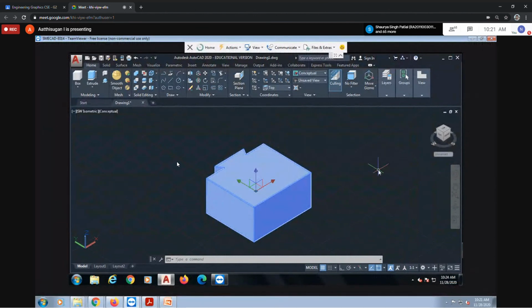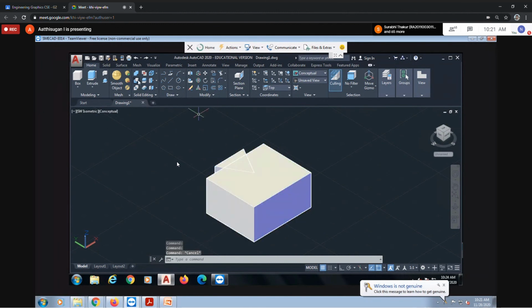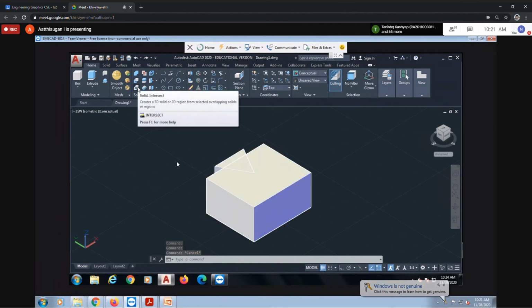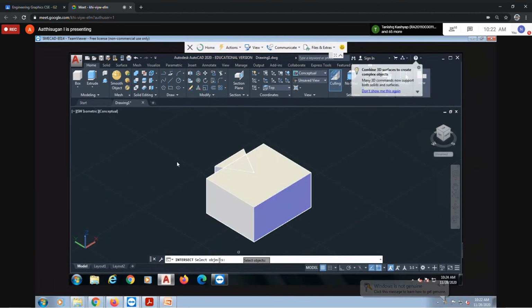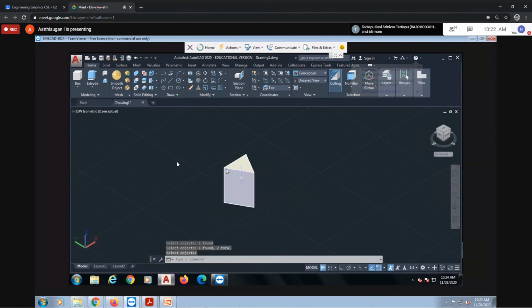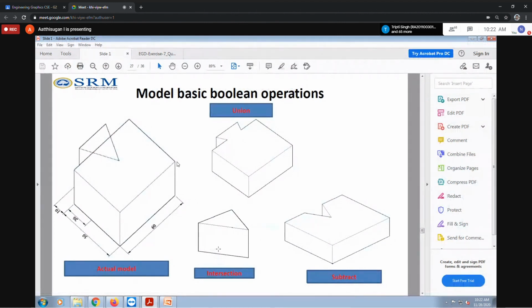Understood the purpose of union? Yes, sir. Okay, now I'll undo and do the same thing for intersection. Now that triangle shape is visible. This is a different object, as well as this is a different object. I'm using the intersection command. Again it is asking to select objects, this object as well as this object. Press enter. See, only this portion is there, only the intersection portion, like this.